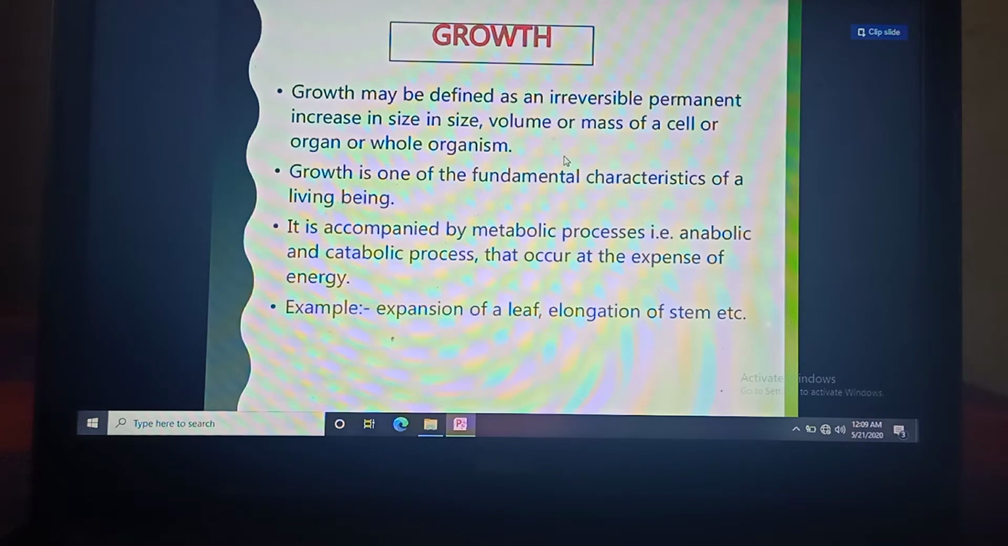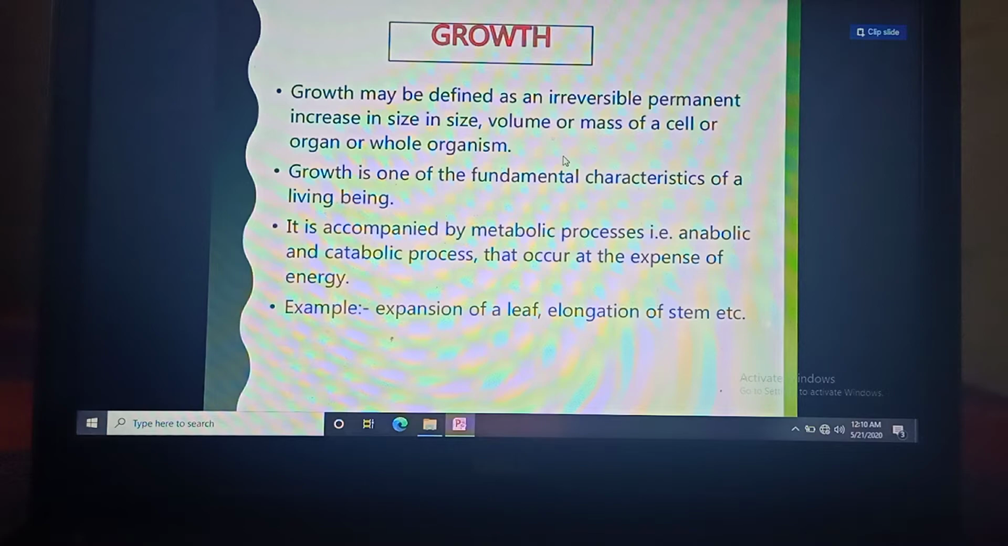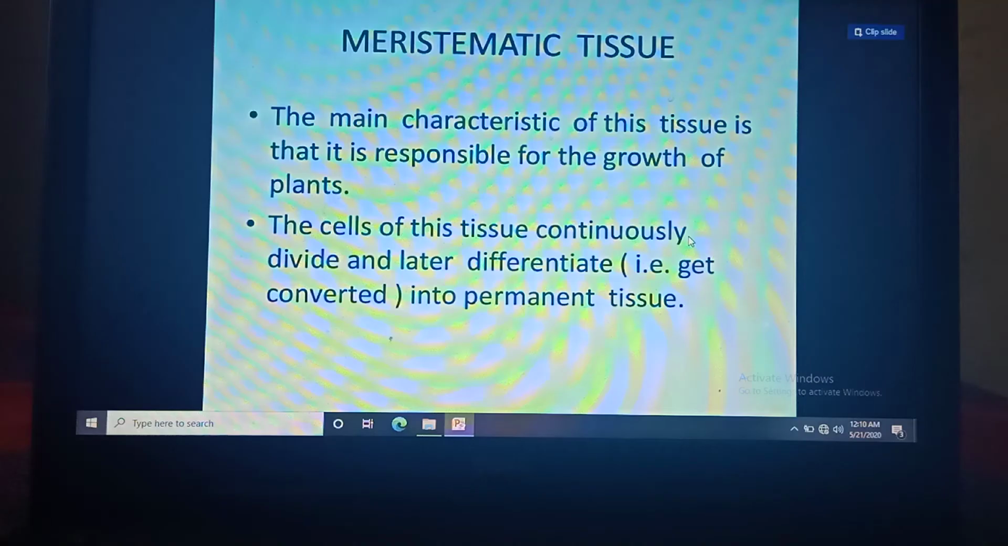Let us see what growth is. Growth may be defined as the permanent irreversible increase in size, shape, or weight of the organism, organ, tissue or cell. This is the characteristic feature of all living organisms. A number of catabolic and metabolic processes take place during growth.